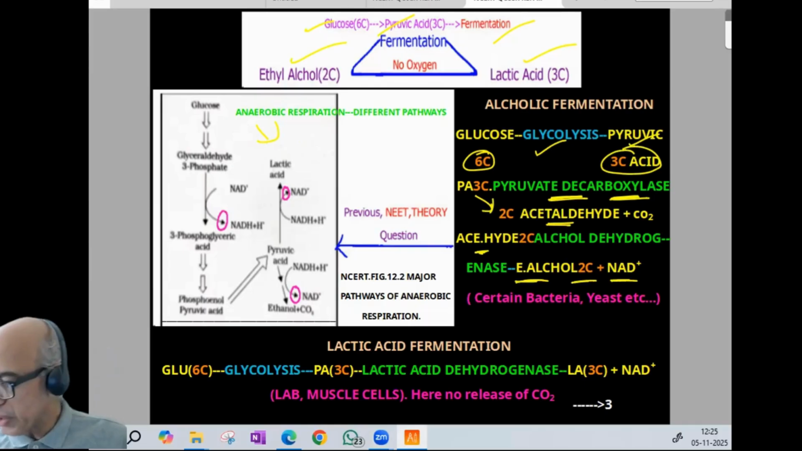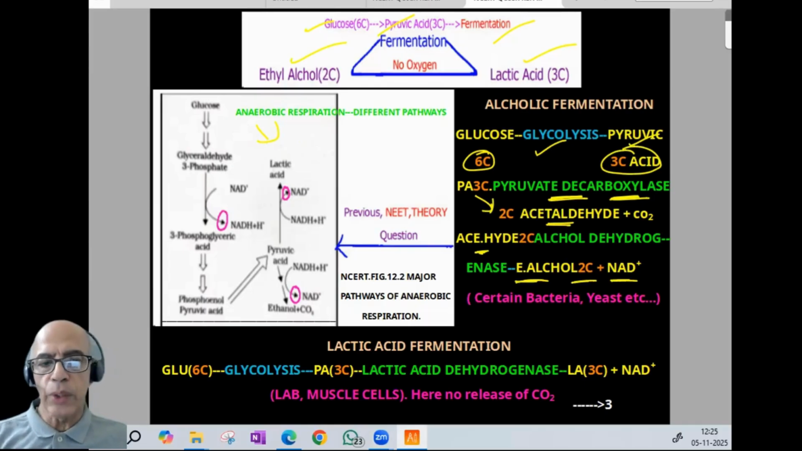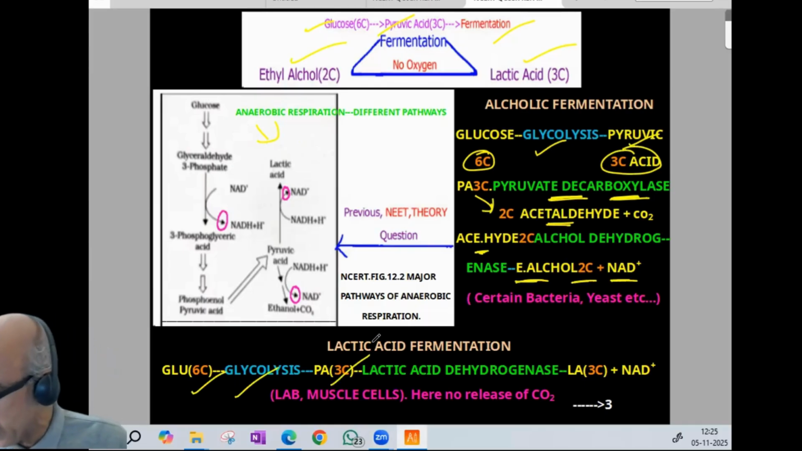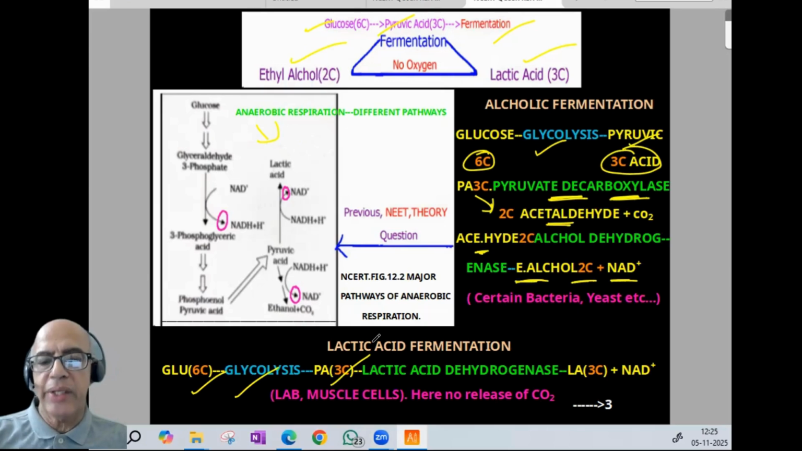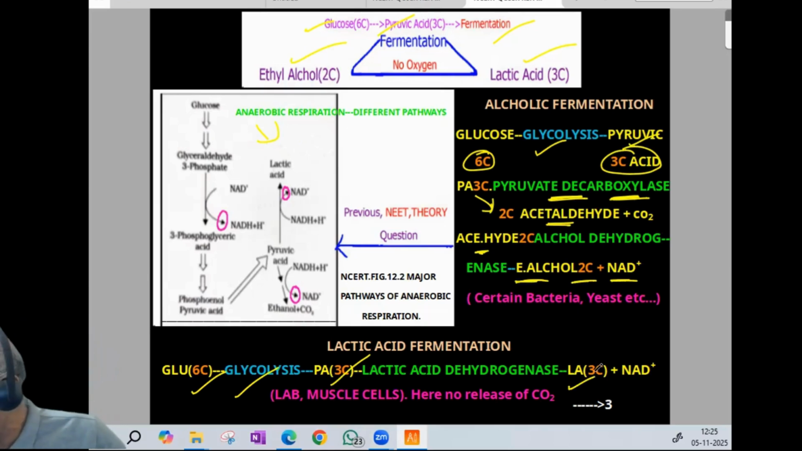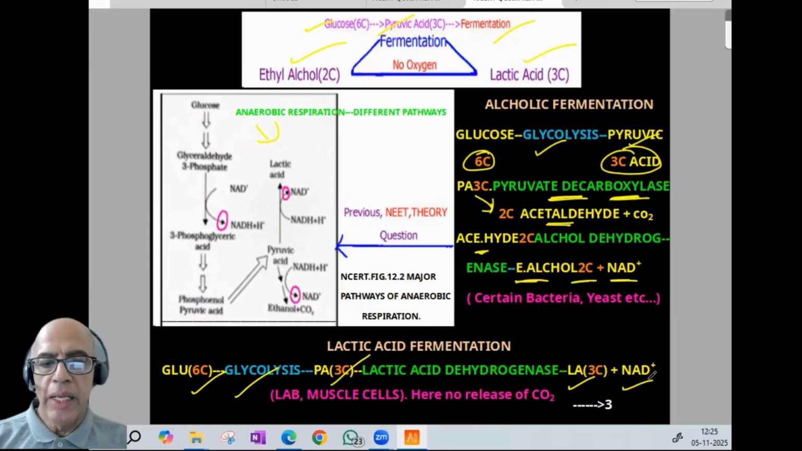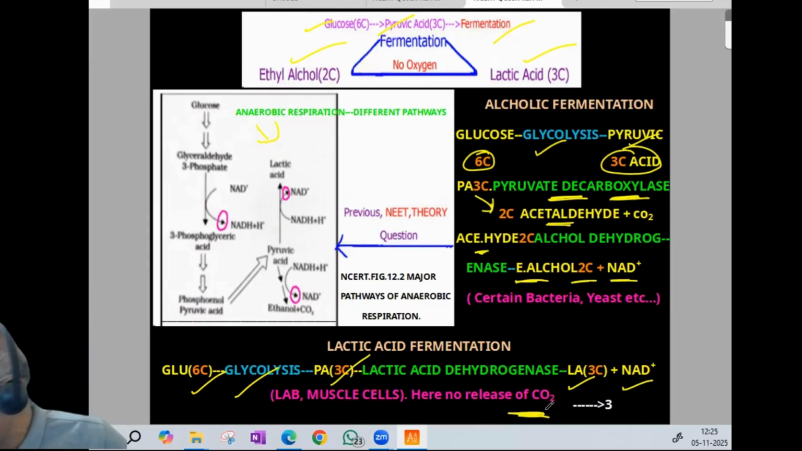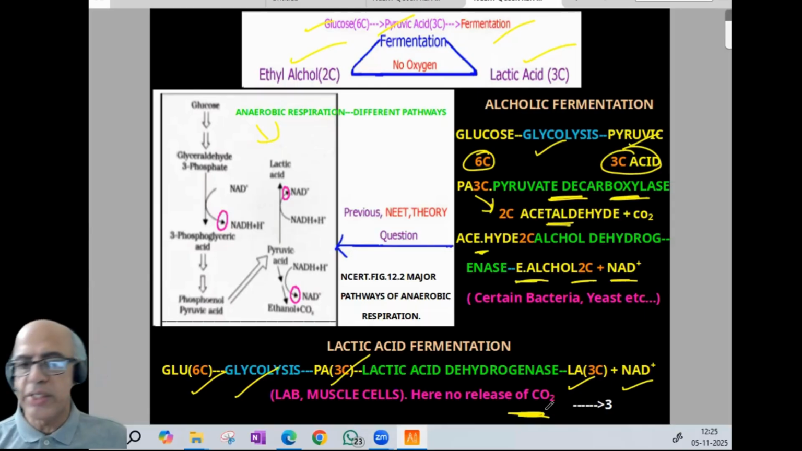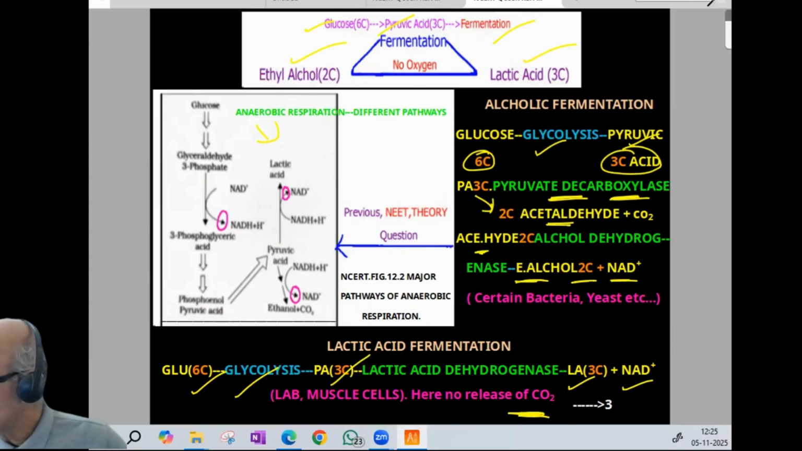Now, the second is lactic acid fermentation. Here glucose, 6 carbon, undergoes glycolysis to pyruvic acid, 3 carbon. Now only one enzyme, lactic acid dehydrogenase, and we get lactic acid, 3 carbon, plus NAD+. This is commonly connected with lactic acid bacilli as well as muscle cells. Here there is no release of carbon dioxide, which is why pyruvic acid and lactic acid have the same carbon number. I think the idea is clear.